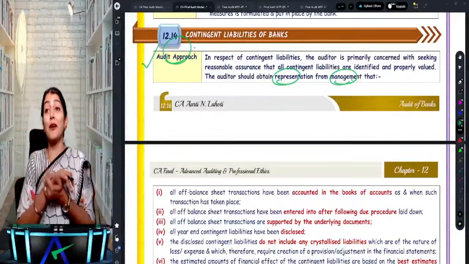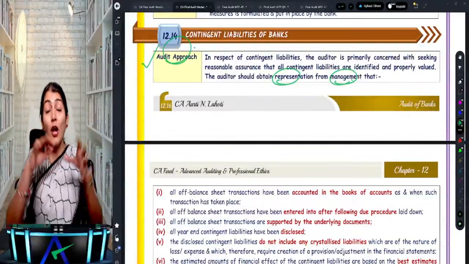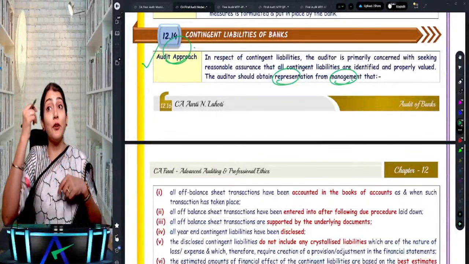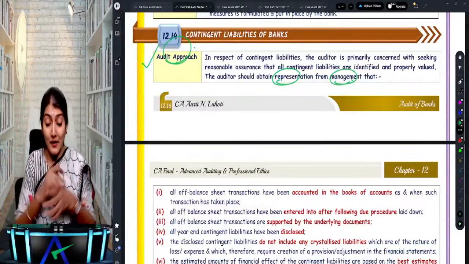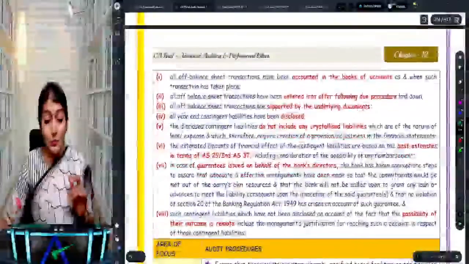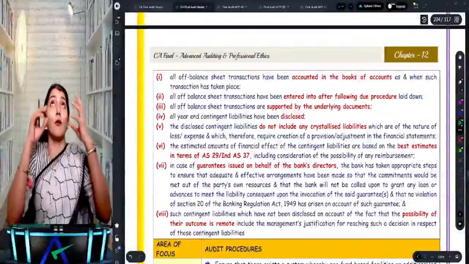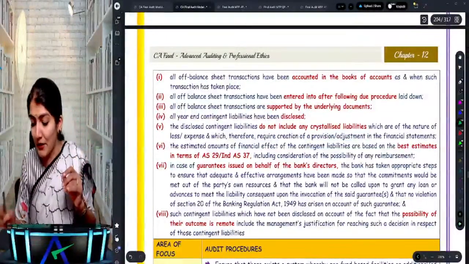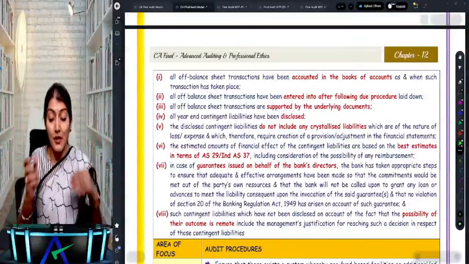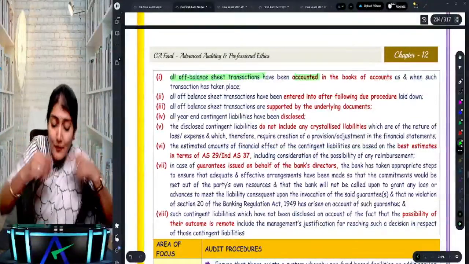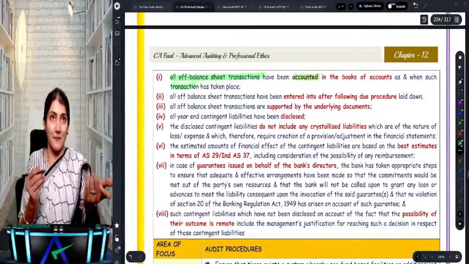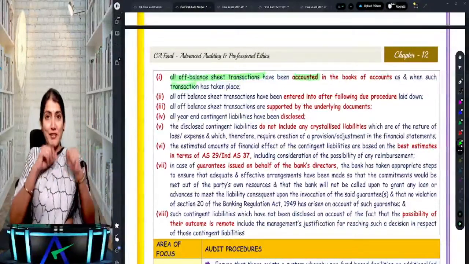Okay, right. So what we are talking about over here is the audit approach. It says, auditor, you need to obtain the written representations from the management. What written representation will you take from the management? That all the contingent liabilities are nothing but your off-balance sheet transactions. So whether all off-balance sheet transactions have been accounted in the books only when the transaction takes place. So you will continue to show it in your contingent liability.